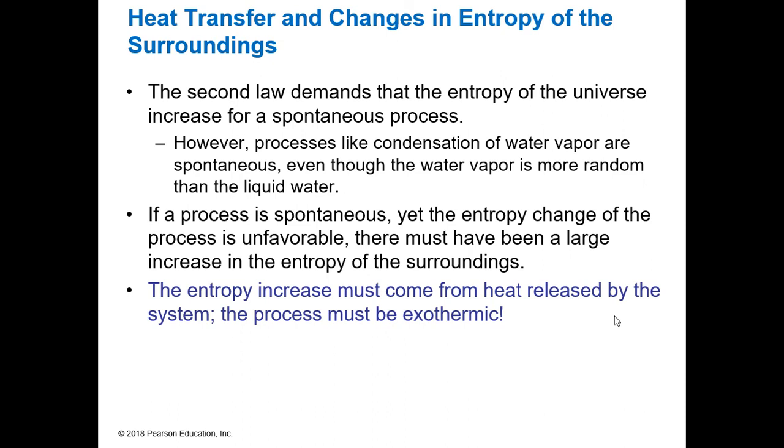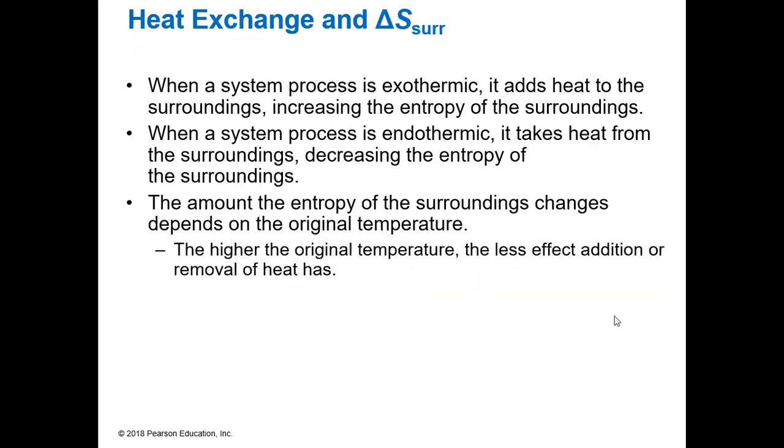So the entropy increase must come from the heat released from our system. So the process must be exothermic. Even though it decreased the entropy of the system, it was exothermic, and so that overcame it. So when a system is exothermic, it's giving off heat. It adds heat to the surroundings. If it's giving off heat to the surroundings, the entropy of the surroundings is increasing. So it is becoming more disordered.